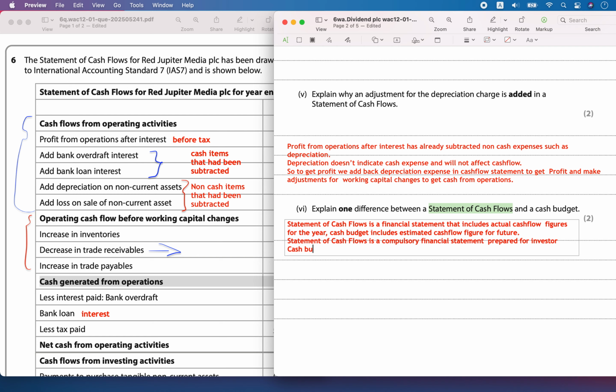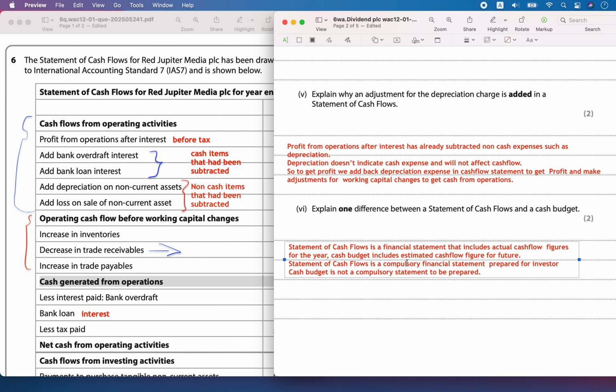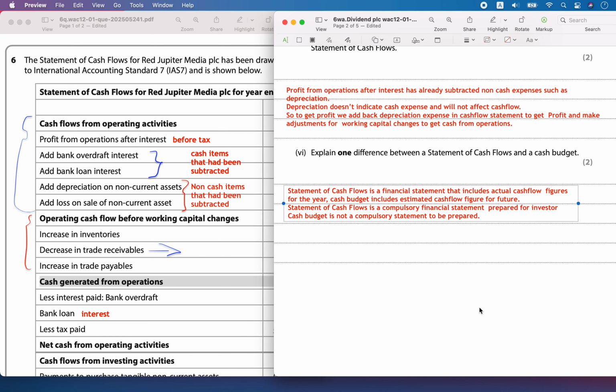Whereas cash budget is not a compulsory statement prepared for the investors. It's not a compulsory statement. You need not compulsorily prepare it, but you have to compulsorily prepare the cash flow statement.